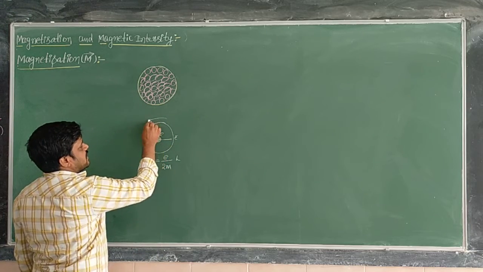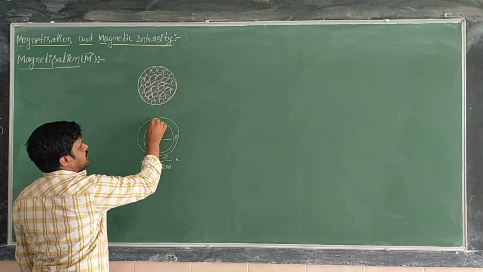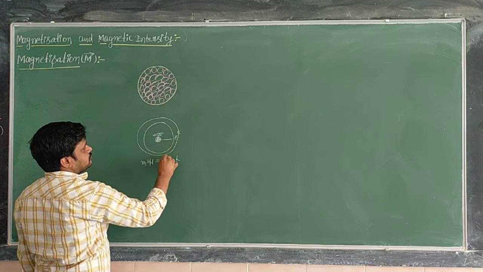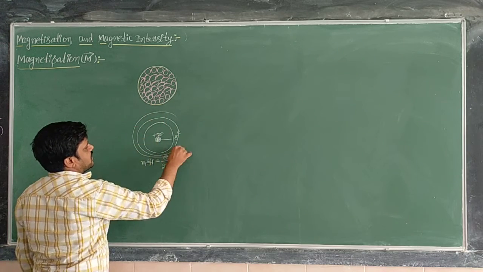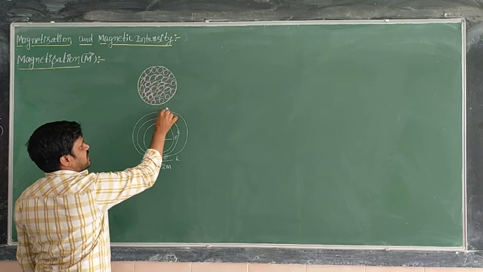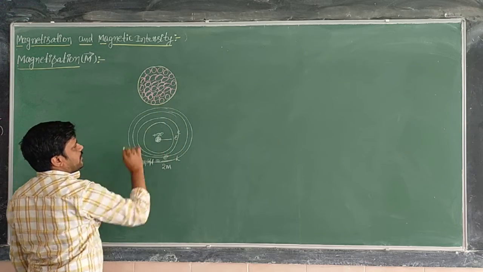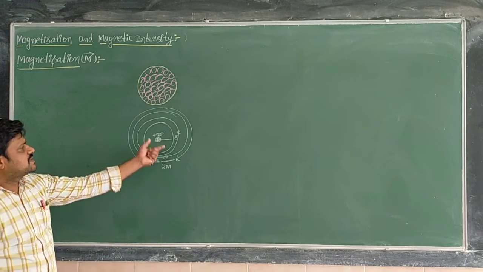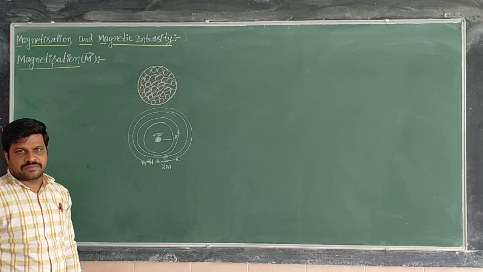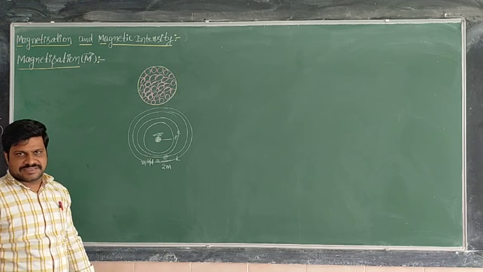Now, in this orbit another electron is revolving, and in this orbit another electron is revolving. Like this, in an atom there will be some number of electrons, 1, 10, 5, 15, like this.